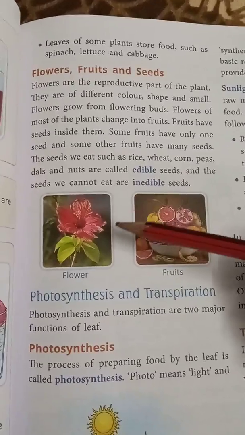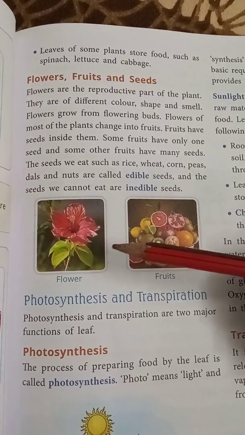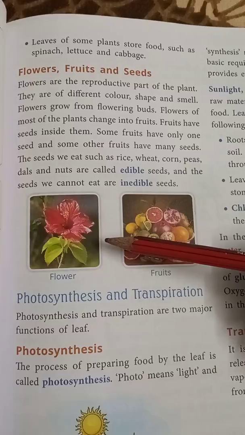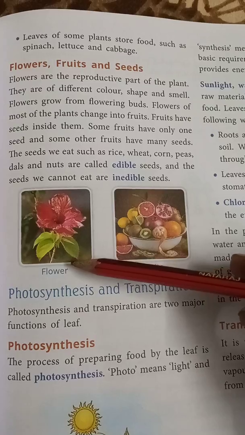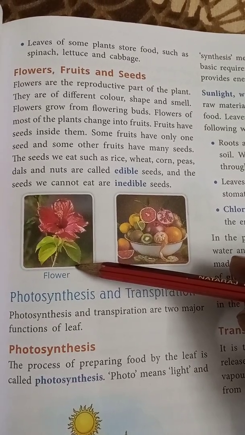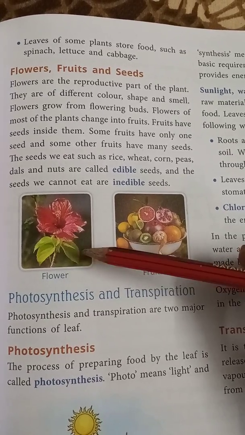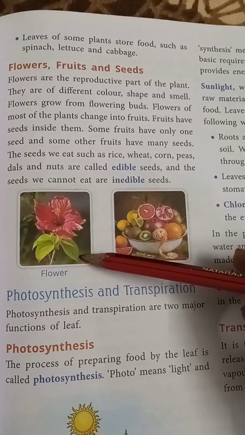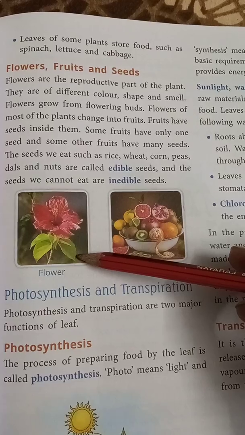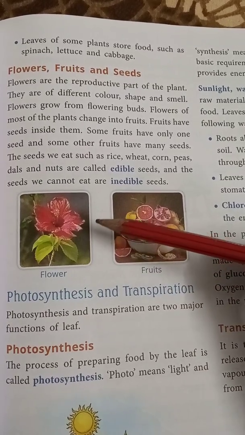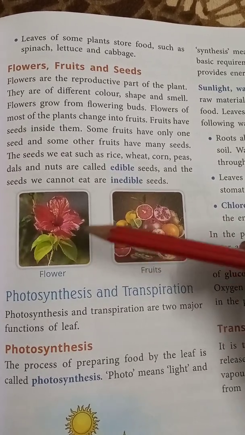Flowers are generally the reproductive part of the plant, which means they help to reproduce a new plant. They are of different colors, shapes, and smells. In our surroundings there are different flowers, and they have different shapes and colors also. Flowers grow from flowering buds. On a plant there are small buds, and from those buds the flowers grow.